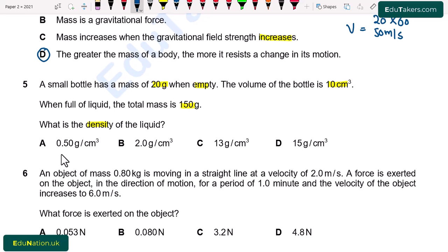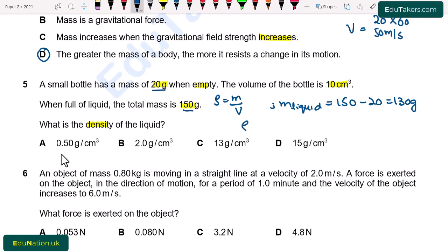So I write here density is equal to mass per unit volume. It is given that the small bottle has a mass of 20 gram when it is empty, and when it is full of liquid the total mass is 150. So the mass of liquid will be equal to 150 minus 20 gram, which is equal to 130.